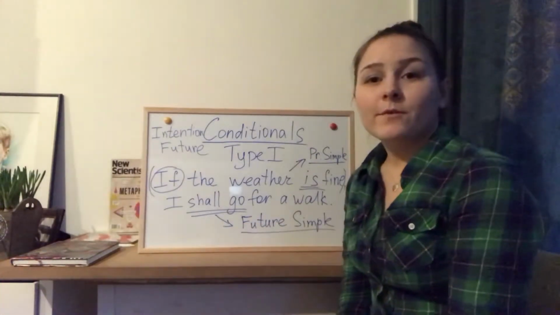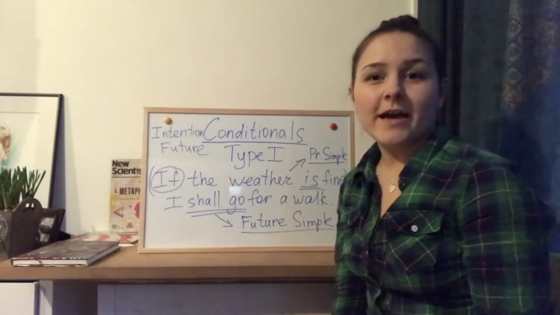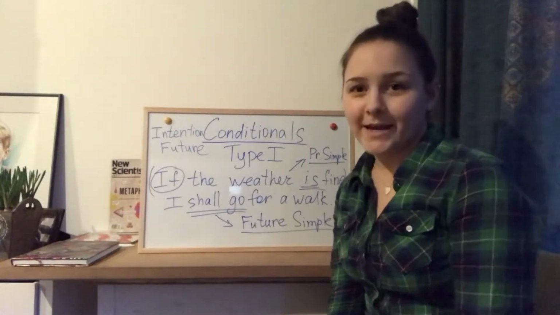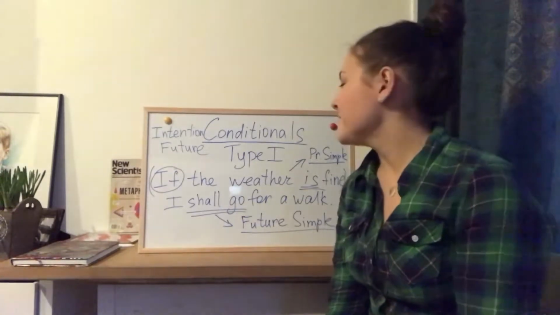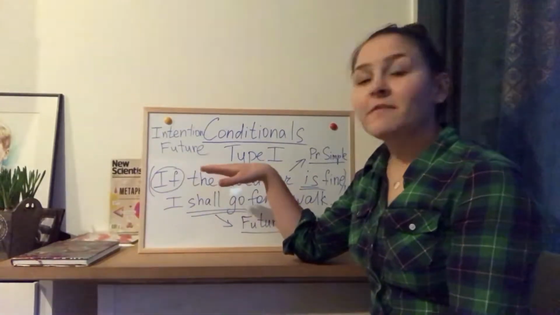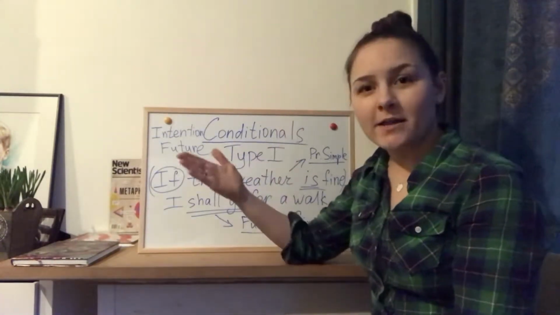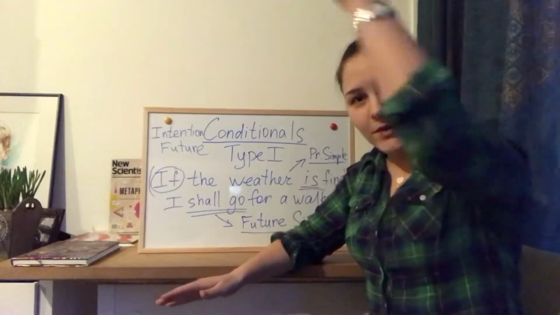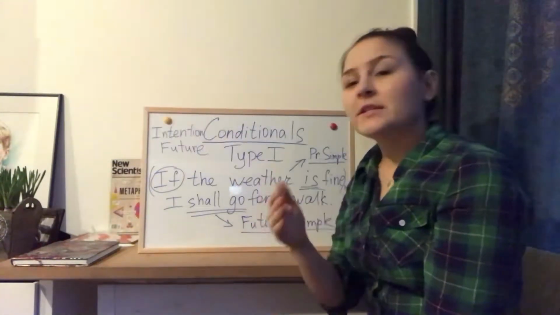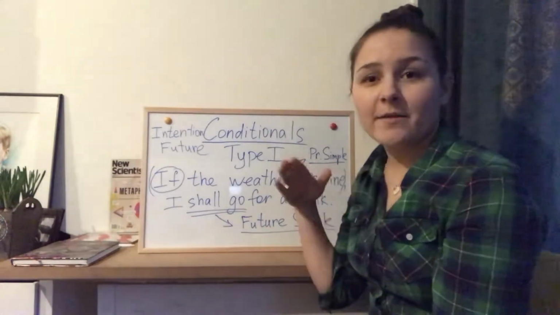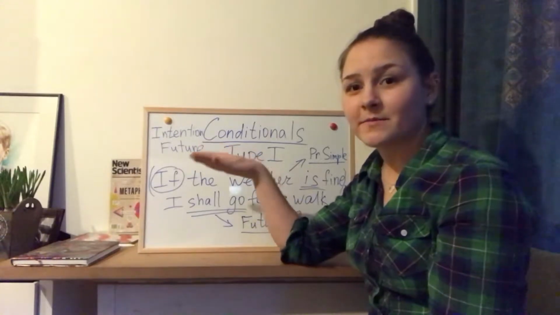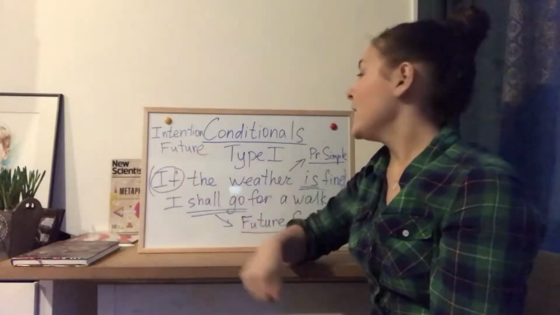As I told you before, the rest of the types except for type 0 are much more complicated than type 0 itself. So here in type 1, the intention of the speaker is to tell about some circumstance in the future and its result in the future. So this is what I mean by saying that type 1 is connected to the intention of the speaker to tell something about the future.